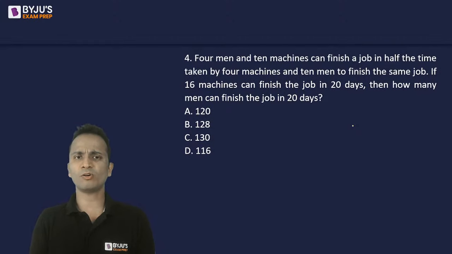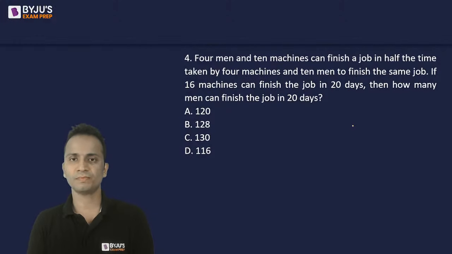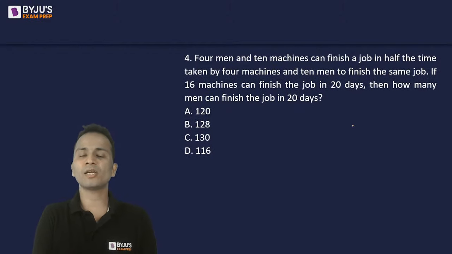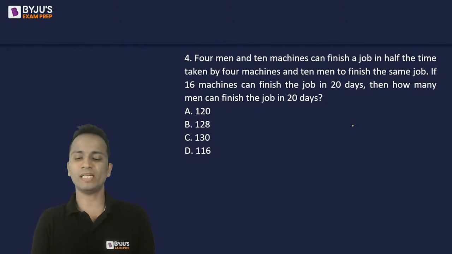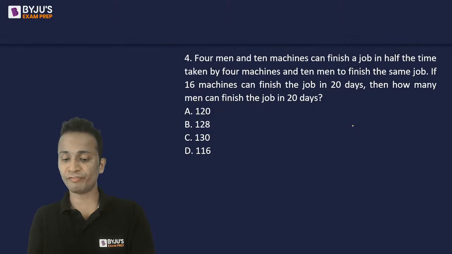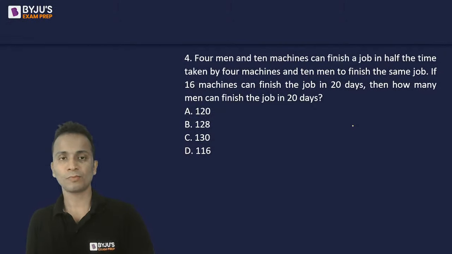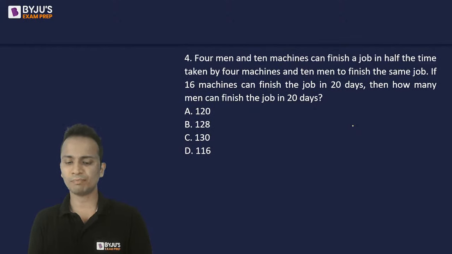Basically, you need to find out the relation between the efficiencies of one man and one machine. One man is equivalent to how many machines or vice versa. So Shrikant, Honey, two of you have given answers, but two different answers. Shrujana, Manisha, these two people are with Shrikant. Option B, that is 128, up till now.